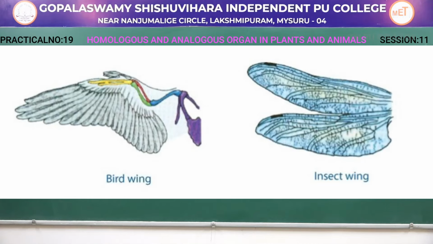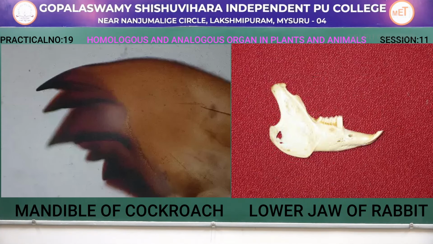It is a dead structure supported by hollow veins and covered with chitinous exoskeleton. Whereas a bird wing is a modification of forelimb. Both the insect wing and bird wing help in flying. That is, these are analogous organs having the same function but their origin is completely different. One more example will be the mandible of cockroach and lower jaw of rabbit.